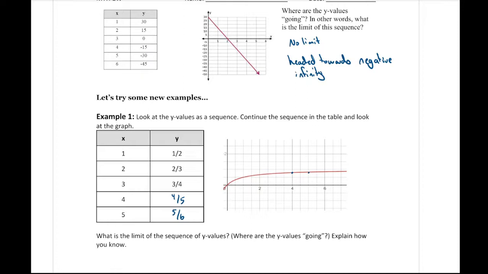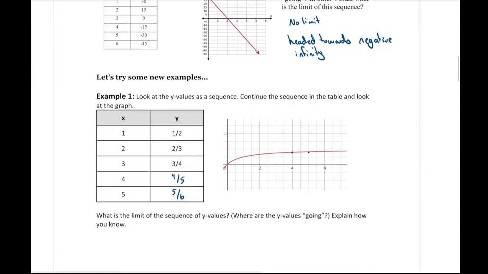So those could be some possible values for our actual table of values. We can see that from our graph. What is the limit of the y value? Where are the y values going? If I look at this graph or this line, another way we could think of the limit is where it's headed, what value it is approaching, what value it is getting closer and closer to. Well, if we look at these fractions, they're getting closer and closer to a whole. We could predict that the next one is going to be 7/8, then 8/9, 9/10, 10/11, and so on.